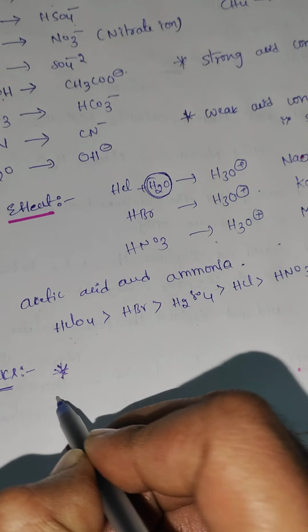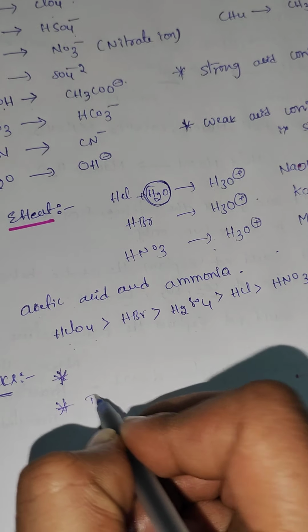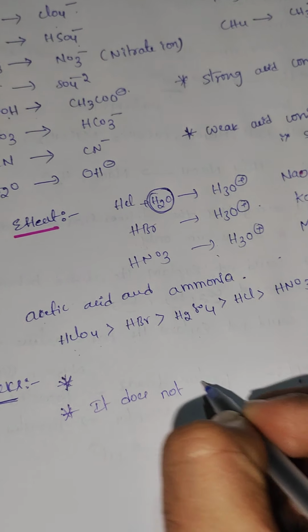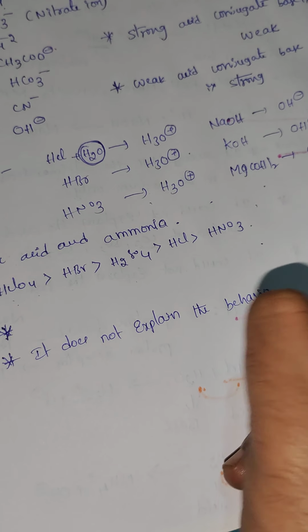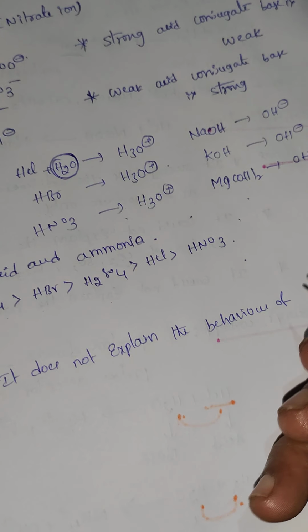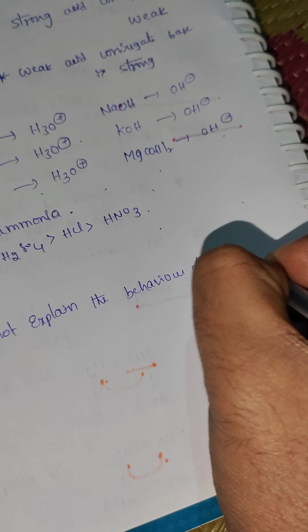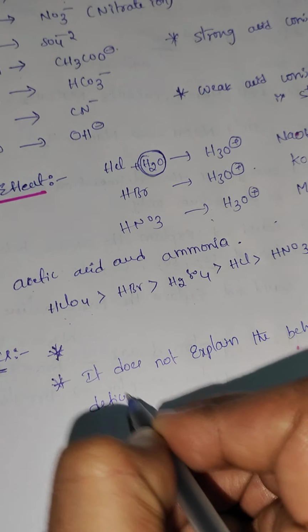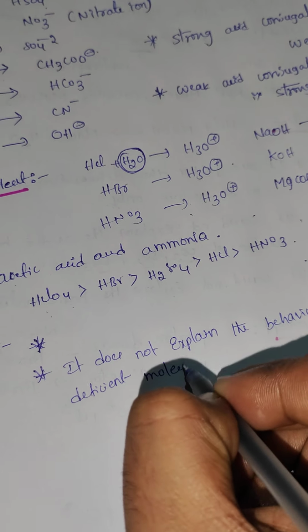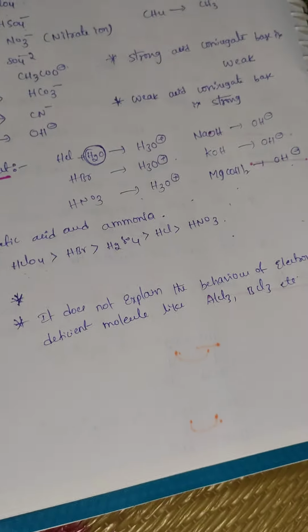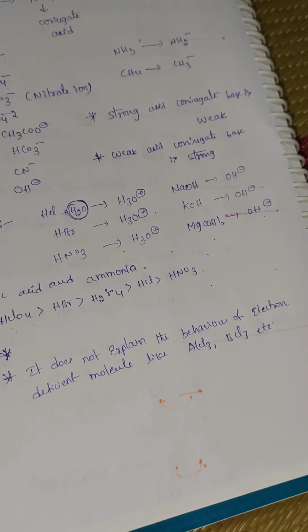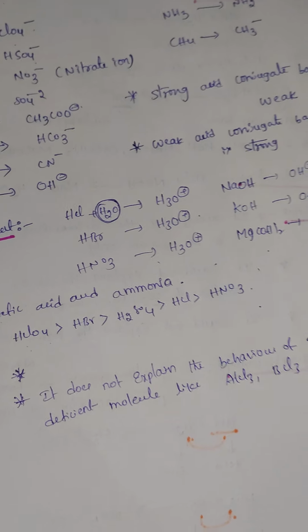Next, the second limitation. It does not explain the behavior of electron deficient molecules like AlCl3, BCl3, etc. Bronsted theory could not explain the behavior of electron deficient molecules like AlCl3, BCl3, etc. These drawbacks are overcome by the Lewis acid base theory.